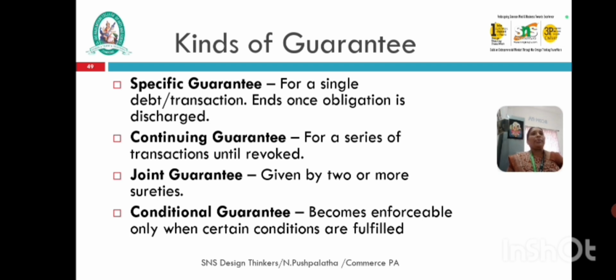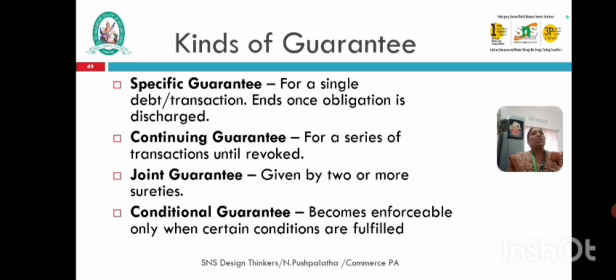For example, P takes a loan of 1 lakh from C, the creditor. S, the surety, gives the guarantee only for this loan. This is a specific guarantee. If P defaults, C can sue S for 1 lakh. If P repays the 1 lakh, then S's further liability ends. Note that this is used when the guarantor wants limited exposure, typically for one-time loans, purchase credit or single shipments. This is called a specific guarantee.